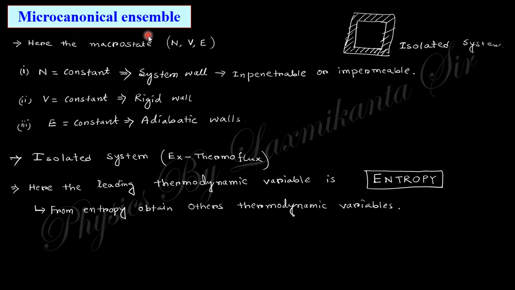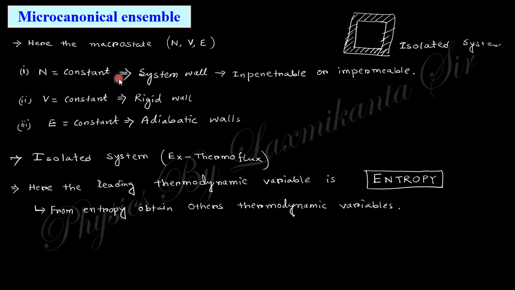In the previous lecture, we already discussed the concepts of the microcanonical ensemble, canonical ensemble, and the grand canonical ensemble. The microcanonical ensemble is for an isolated system, the canonical ensemble is for a closed system, and the grand canonical ensemble is for an open system. In the microcanonical ensemble, there is no energy transfer between system and surroundings, and the number of particles is also constant. So here the macrostate is defined by N, V and E. These are the constants of the macrostate.